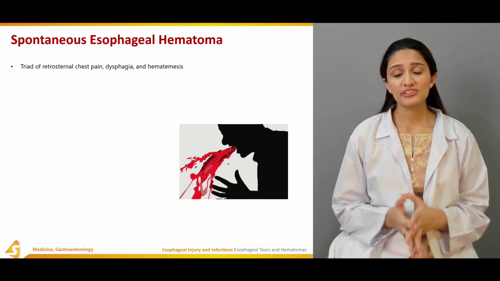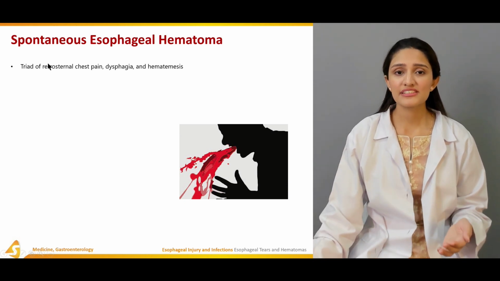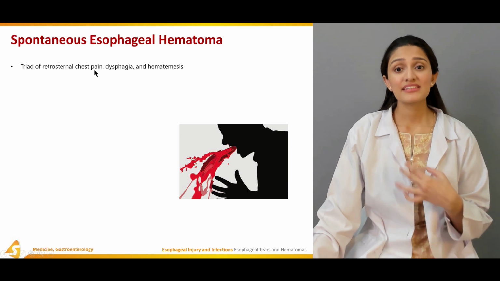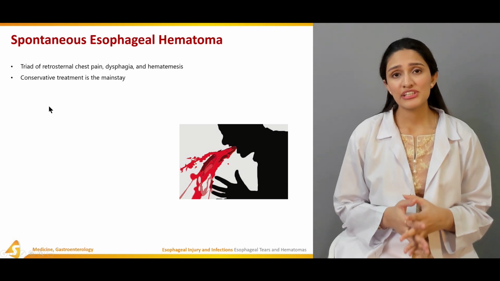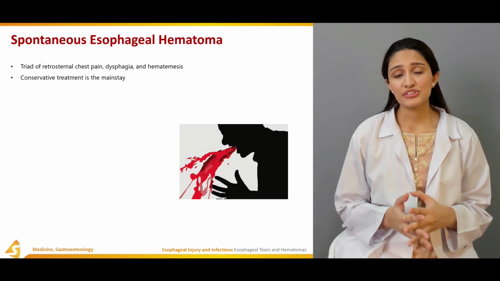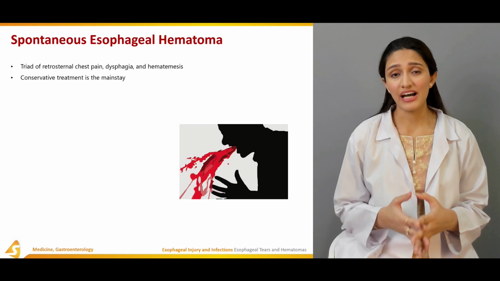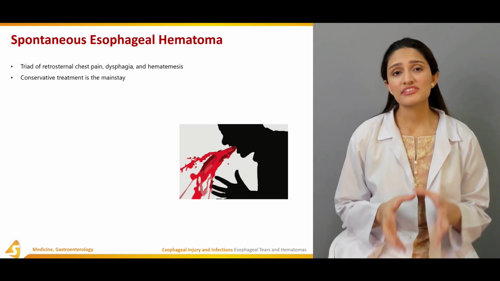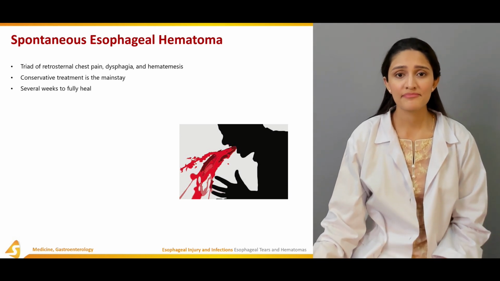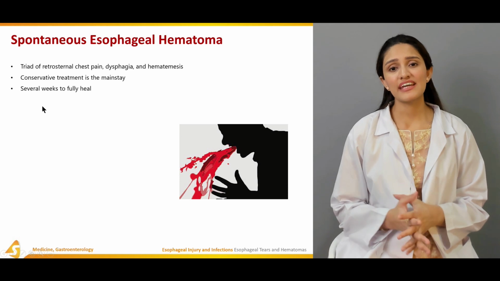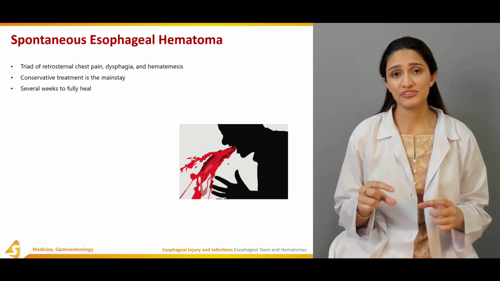So if we talk about the specific treatments, a patient with spontaneous esophageal hematoma might present with the triad of symptoms, which consists of retrosternal chest pain, dysphagia, and hematemesis. Conservative treatment is the mainstay treatment, in which the patient is hydrated through IV, and the patient is monitored to see whether the patient is hemodynamically stable or not. And in this, the patient usually takes around several weeks to completely heal the mucosal surface.